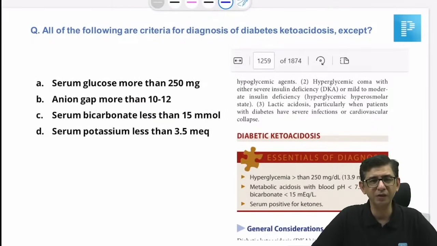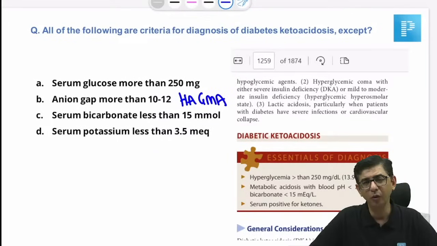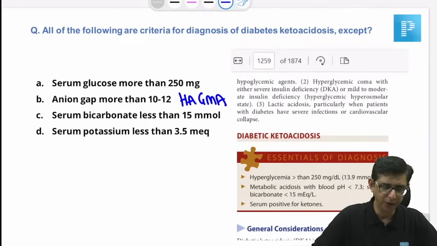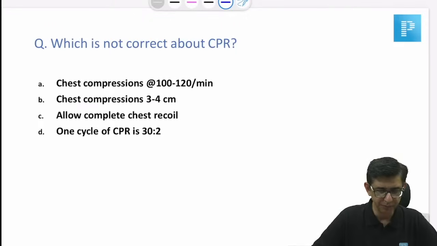Okay, so for diabetic ketoacidosis, we had a person whose blood sugar is elevated. The CMDT reference is there. I think this was an easy one. You can pick up elevated sugar. It's going to be a HAGMA, a high anion gap metabolic acidosis. There's going to be low bicarbonate in this case, but serum potassium less than 3.5 could be a presentation of the disease because of the vomiting component, but it would not be a diagnostic criterion per se. It's a manifestation of the disease. So that makes the answer D for this one.